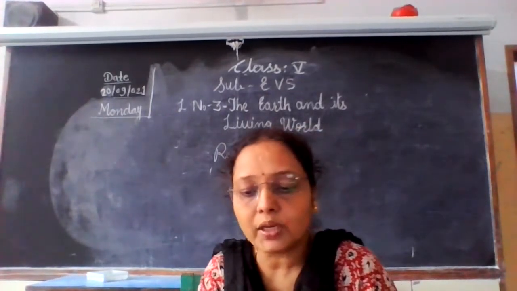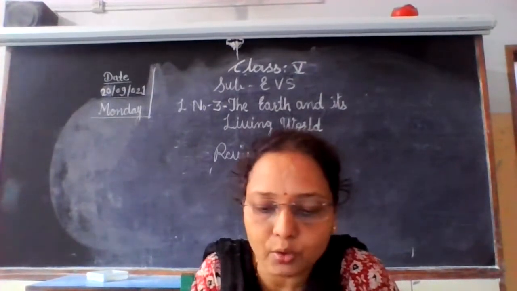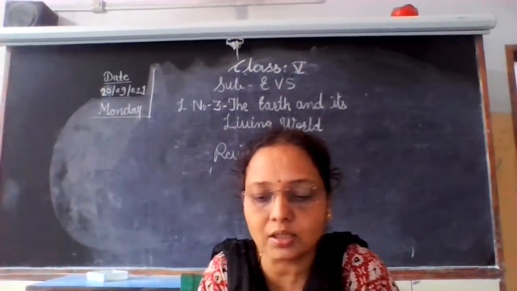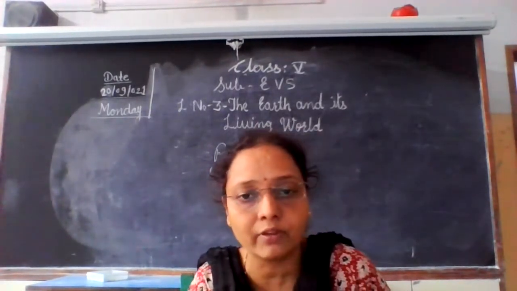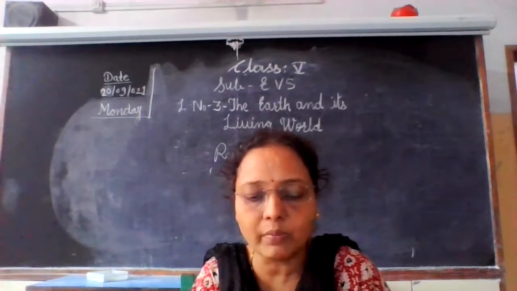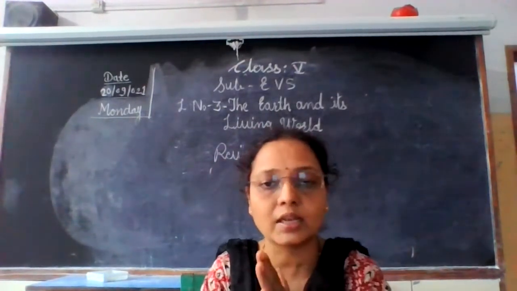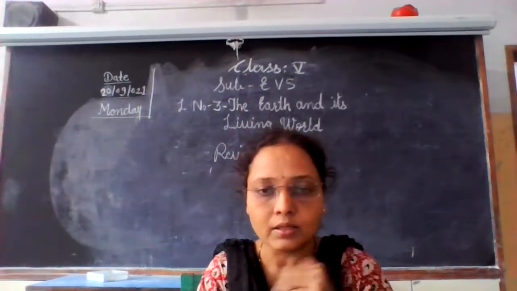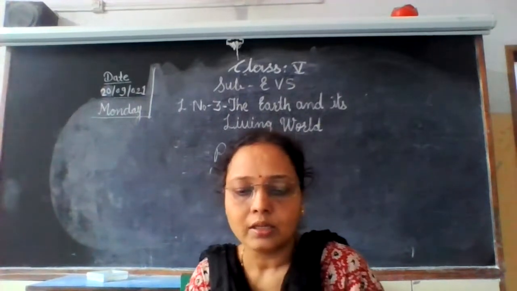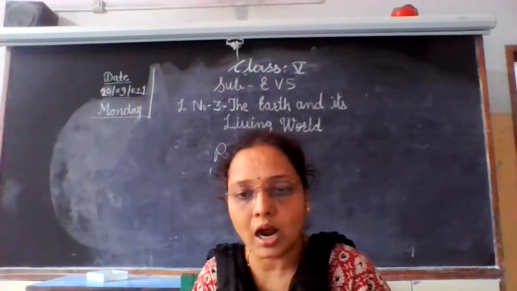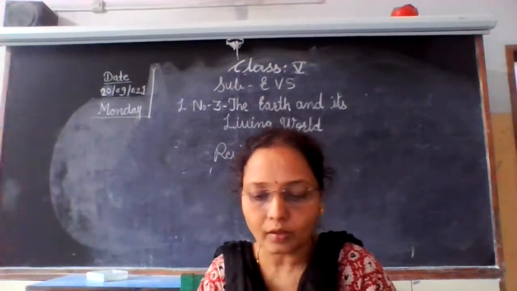Just now we learned about the lithosphere and hydrosphere. Lithosphere means the earth crust is hard. The outermost layer of the earth, where we live, is hard. It is mainly made up of rocks. In many places there are rocks, in many places plains, in many places land. So that is the lithosphere. The earth crust is hard and mainly made up of rocks.